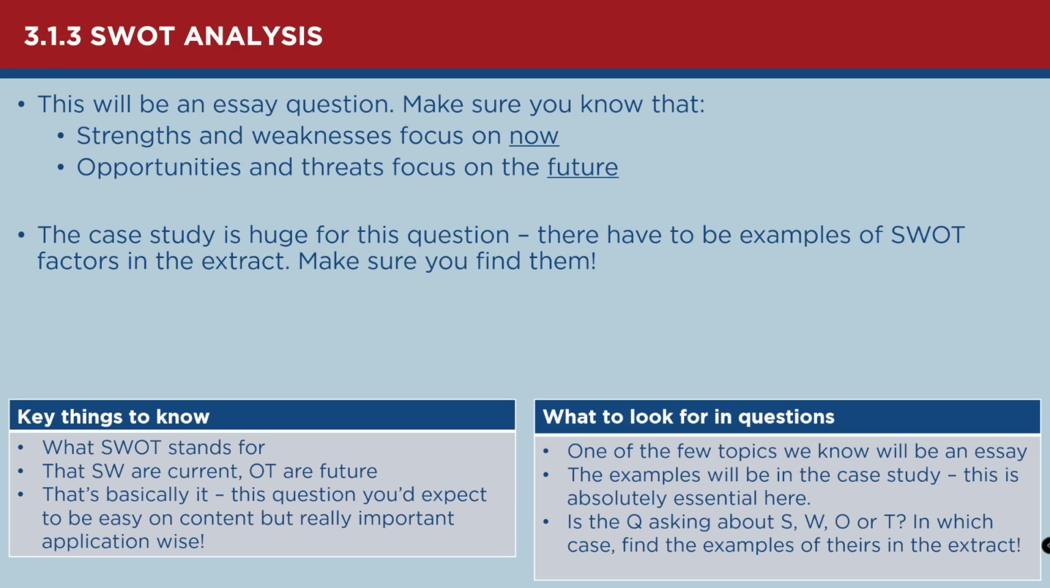Opportunities and threats are for the future, like focusing on what opportunities are in their future, what they potentially could take advantage of, or what potentially could be a threat to them. And so it's just worth bearing that in mind. I've written in the bottom corner there, key things to know: what SWOT stands for, and that strengths and weaknesses are current and opportunities and threats are in the future, and that's basically it.